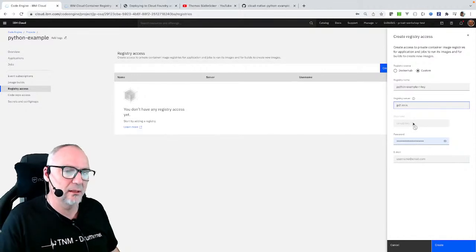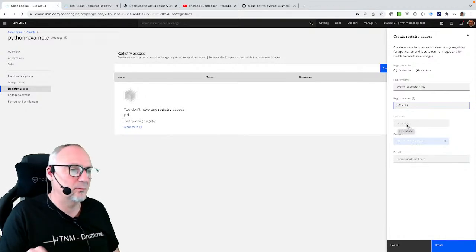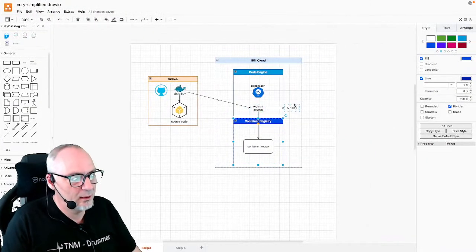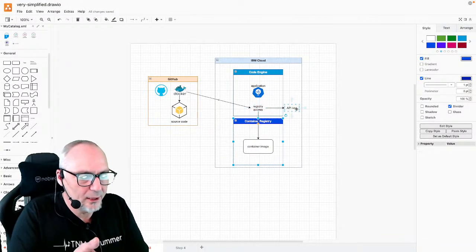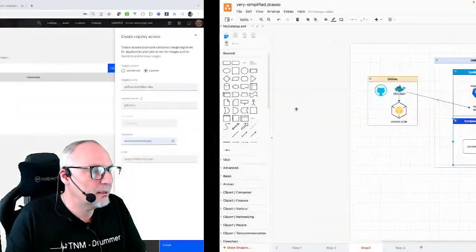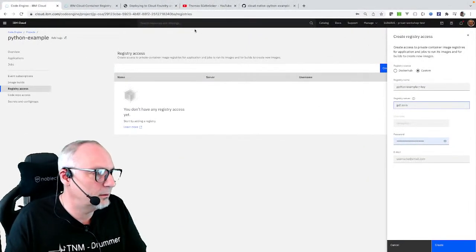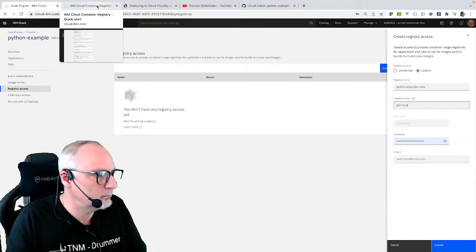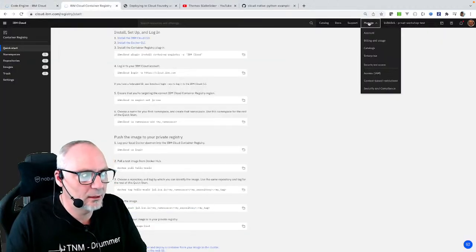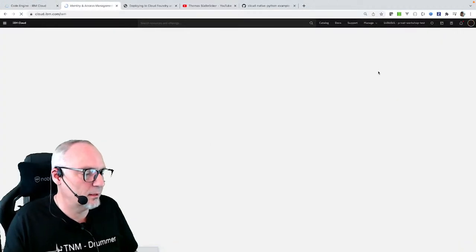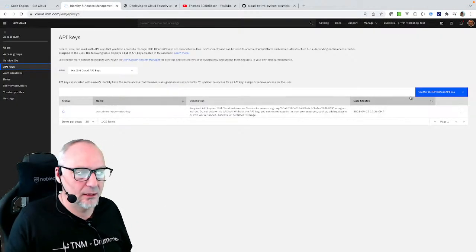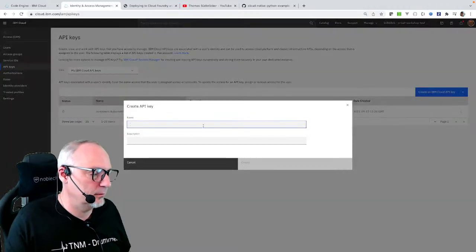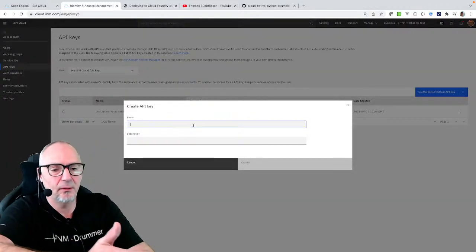Then we need an IBM IAM API key. When we want to access all that later, we need an authorization for that. I will open up manage access, and here the API key, and here I will create a new API key and call it also Python example, so that I can remember what it is.